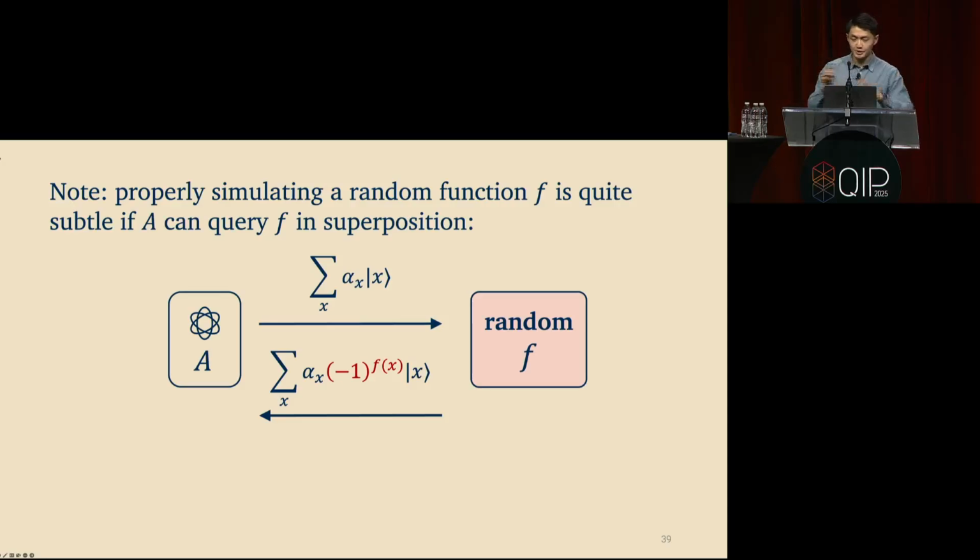If you'd like to simulate this, it's already quite subtle because intuitively, at least the naive simulation on the previous slide seems to require that the simulator knows the input x. It needs to know when it's time to sample a random y and when it's time to look something up. Trying to do that naively would destroy the superposition. If you tried to measure this to learn x, you would destroy the superposition. And potentially, the adversary would detect this. So already, simulation is quite subtle for random functions once you get into quantum.